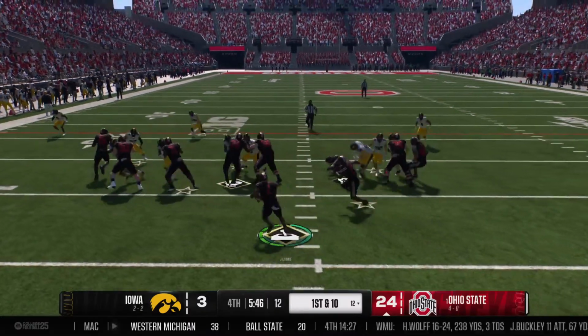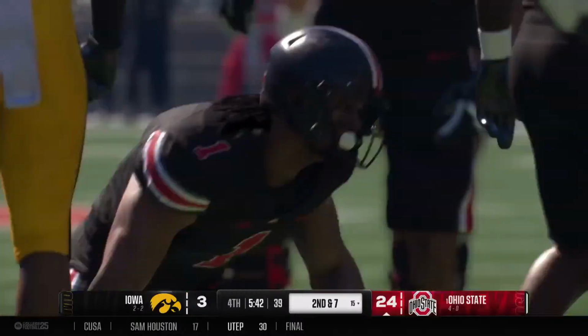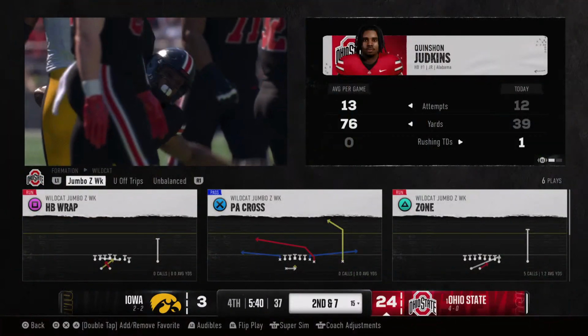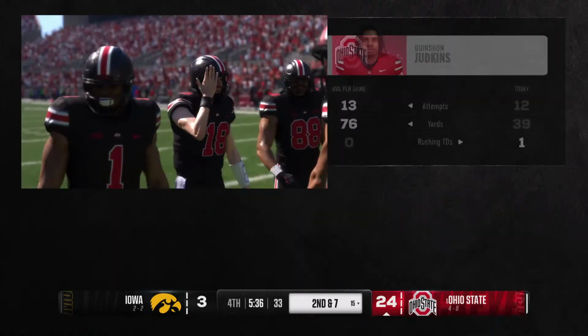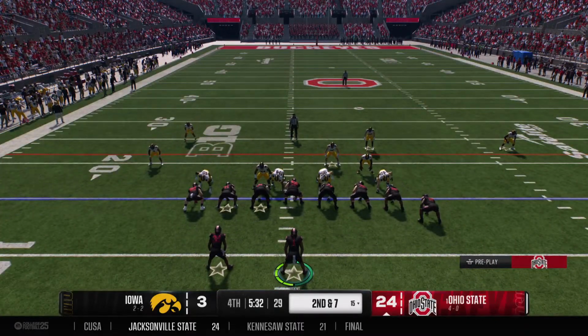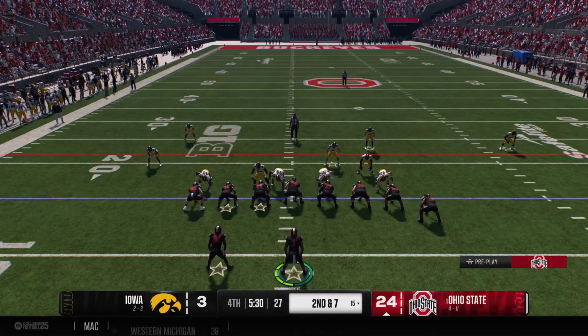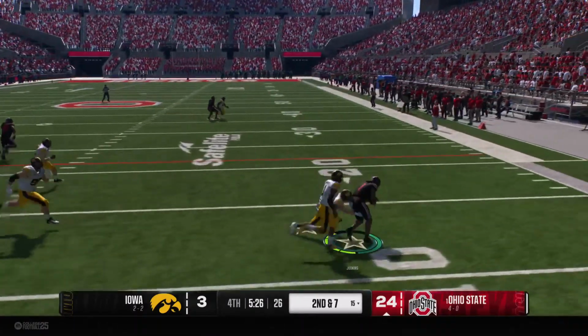You simply cannot take a sack. I know it's difficult. The defense is bearing down on you, but you've got to be able to negotiate that throw and at least give somebody a chance in the end zone. Small gain, I know, but again, the defense knows he's going to run the football. He's willing to run the football, not just drop back and pass, make him honor the run game. You got to do a lot of this.